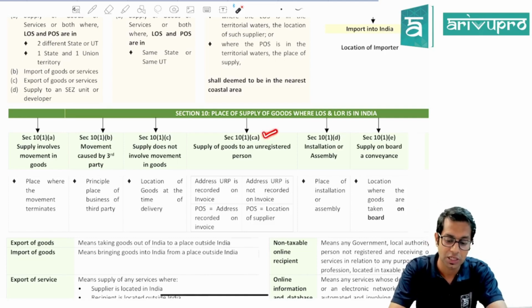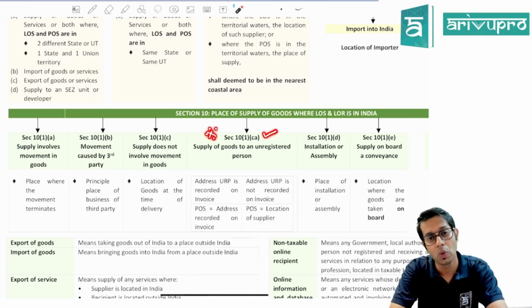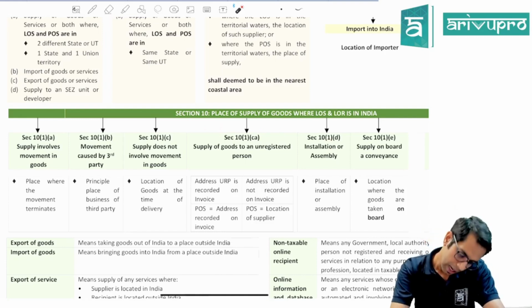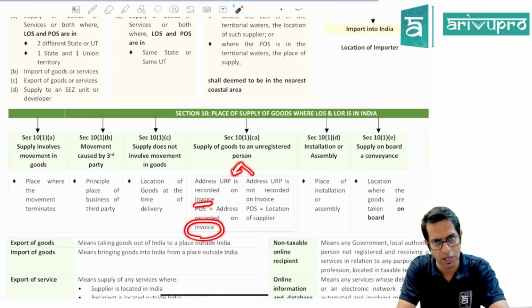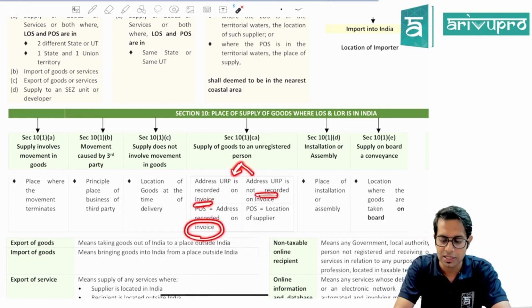Section 10 subsection 1 clause CA, a newly added section, says if the goods are supplied to an unregistered person, then the place of supply will depend on whether you have the address of that unregistered person or not. If the address of that unregistered person is recorded on the invoice, then the place of supply will be that address. And if the address is not recorded on the invoice, the place of supply will be the location of the supplier.